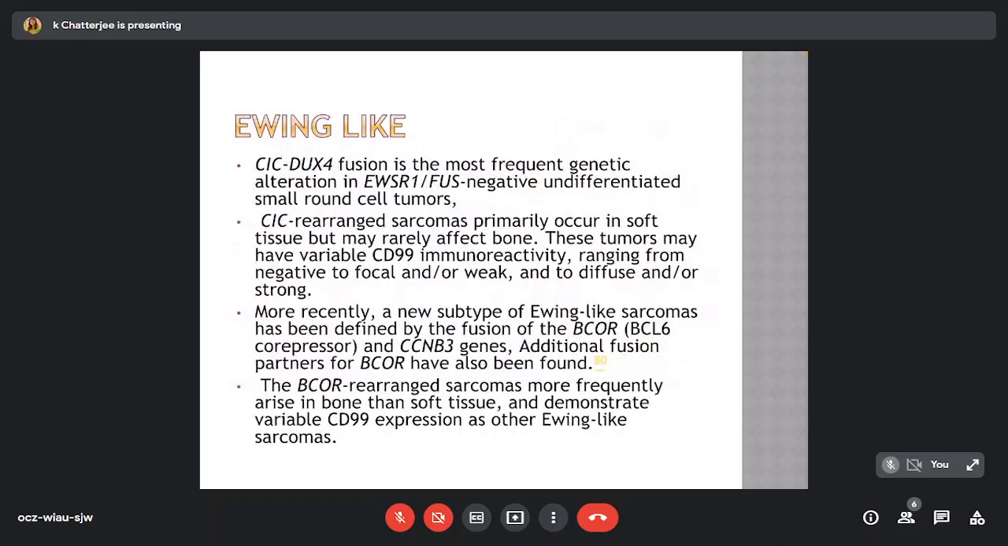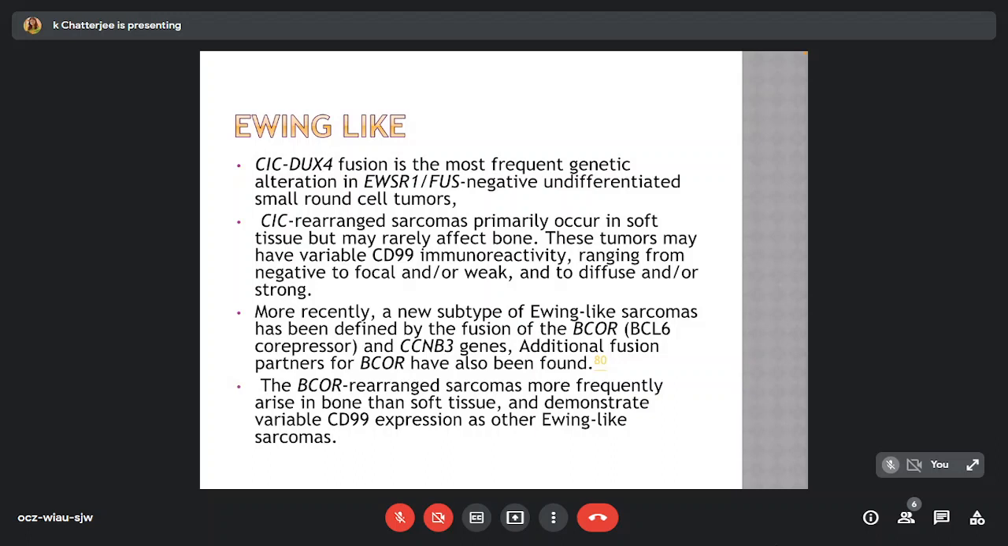The CIC-DUX4 fusion is the most frequent genetic alteration in EWSR1-FUS negative undifferentiated small round cell tumors. CIC rearranged sarcomas primarily occur in soft tissue but may rarely affect bone. These tumors may have variable CD99 immunoreactivity ranging from negative to focal and/or weak, and to diffuse and/or strong.